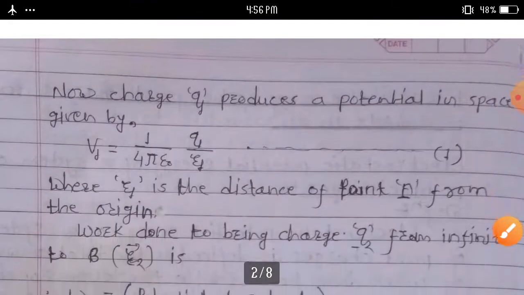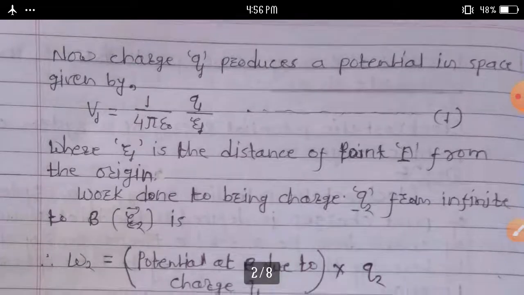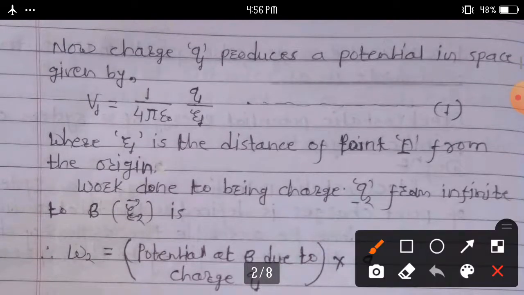Now charge Q1 produces a potential in space given by V1 is equal to 1 upon 4 pi epsilon naught into Q1 upon R1. Consider this equation one. Here R1 is the distance of point A from the origin.